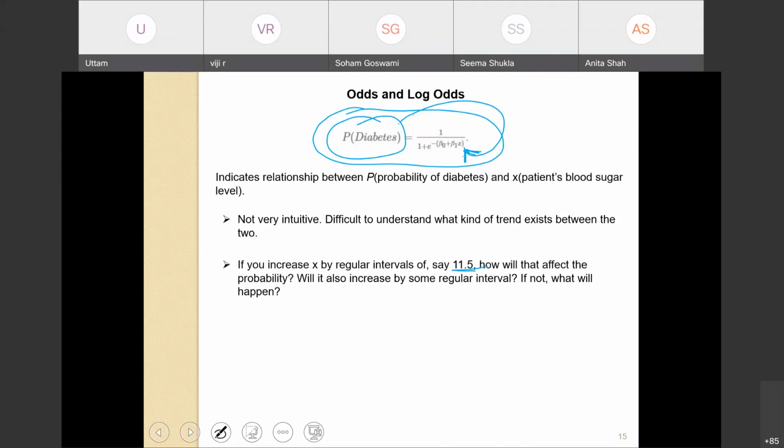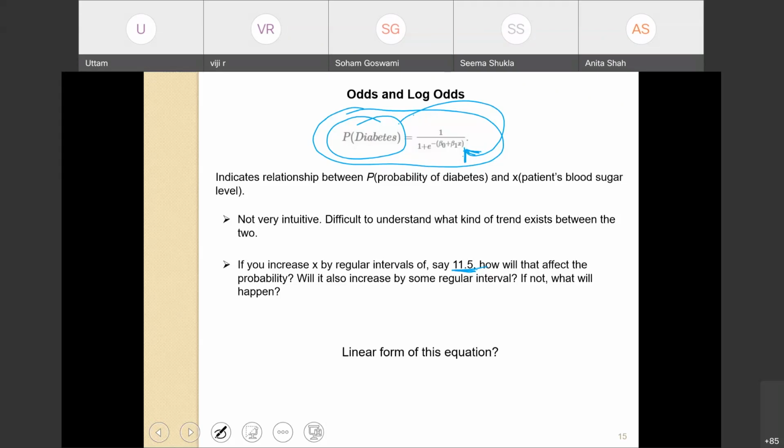Okay, how will that affect probability? It's not very clear, right? It's very confusing. If I increase the blood sugar level by, say, 11.5 at a regular interval, will the probability of diabetes increase by the same regular interval? If not, what will happen? It's not very intuitive from this expression.